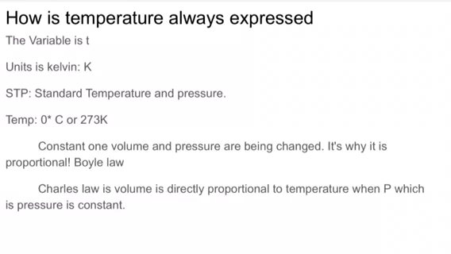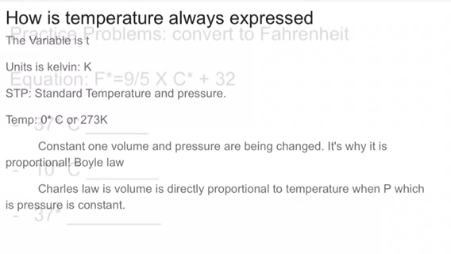Now let's talk about how temperature is always expressed. The variable T is used for temperature, and the unit is Kelvin, which is a capital K. We use STP, standard temperature and pressure, which is 0 degrees Celsius, or 273 K. With temperature constant, volume and pressure are being changed, which is why it's proportional. This is Boyle's law. And Charles' law says volume is directly proportional to temperature when P, pressure, is constant. We use this to express what temperature is.